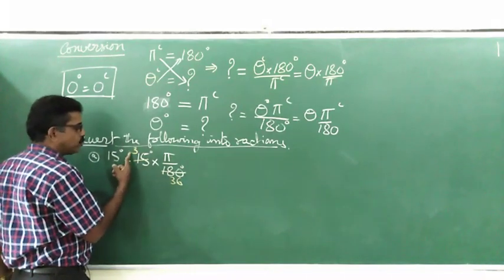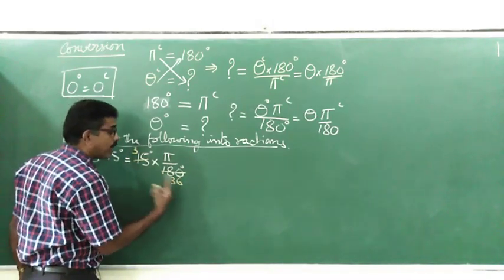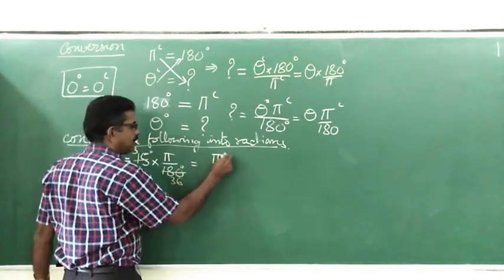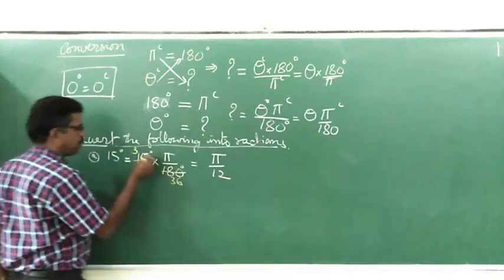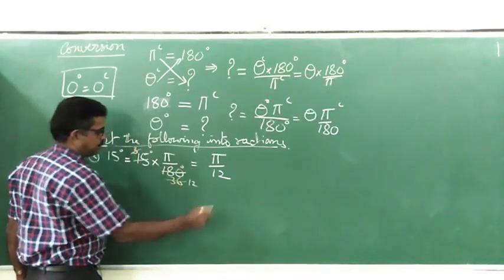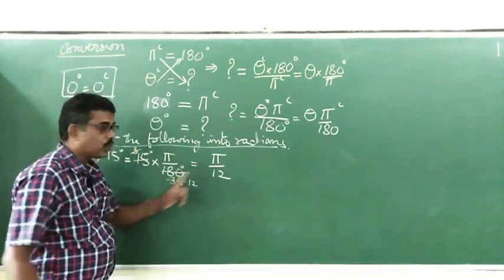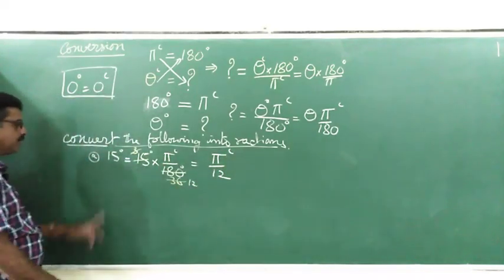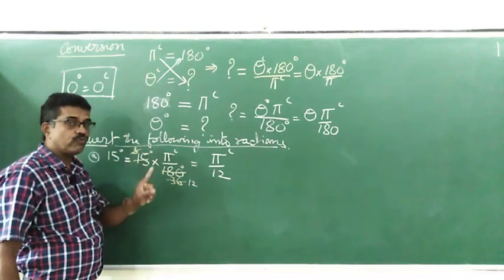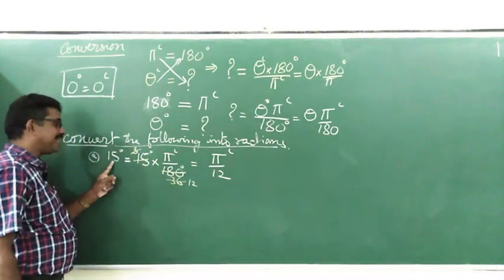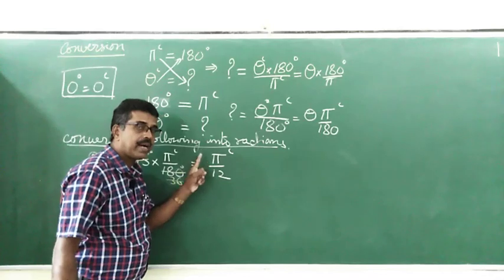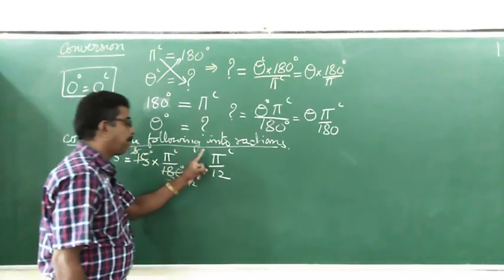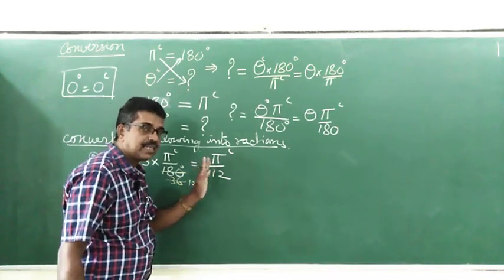Further it can be cancelled. 3 ones are 3, 3 twelves are 36. Therefore I may write here pi divided by 12. What is the unit here? It is radian. Therefore, please all of you remember that 15 degree is same as pi by 12 radian. What is 15 degree? It is pi by 12 radians.